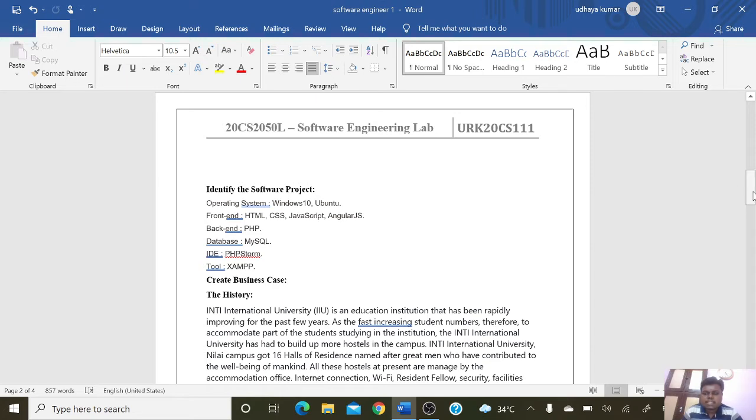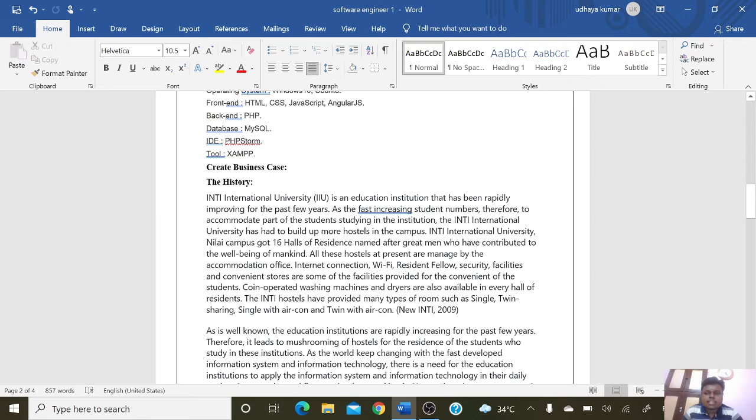And to create a business case, the history of the project is INTI International University. It is a university in Nilai. It is located in Malaysia. INTI International University is an educational institute that has been rapidly improving for the past few years. With the fast-increasing student numbers, to accommodate part of the students studying in the institution, INTI International University has had to build more hostels on the campus, so that